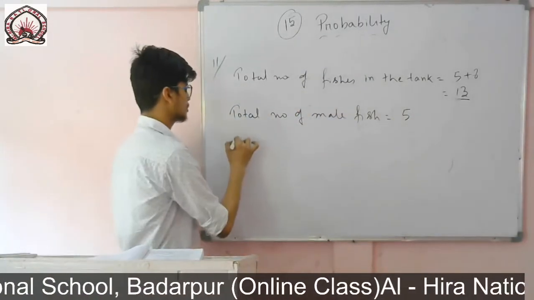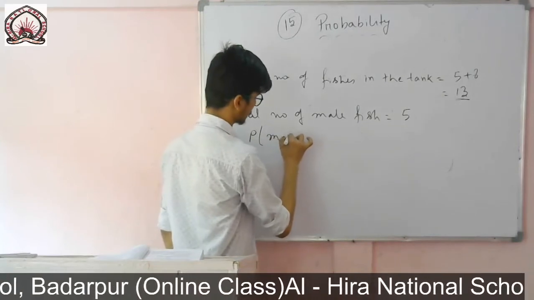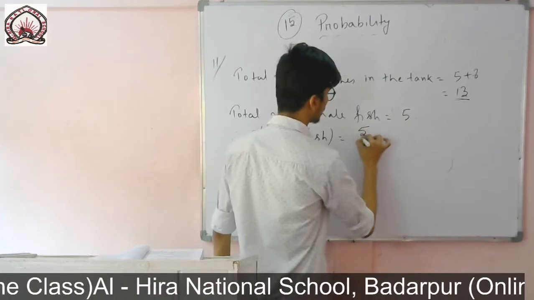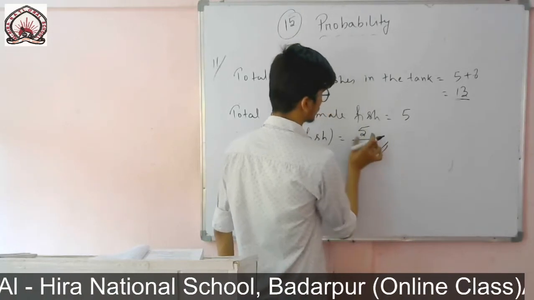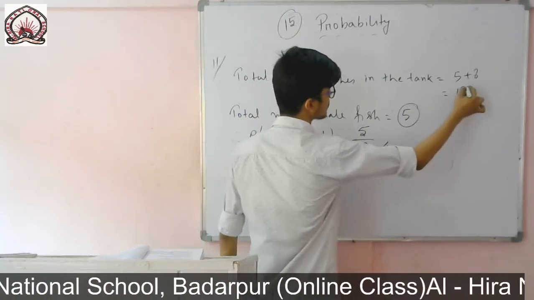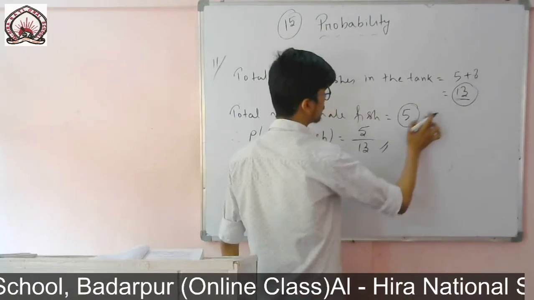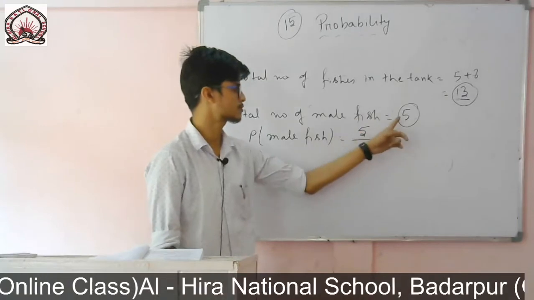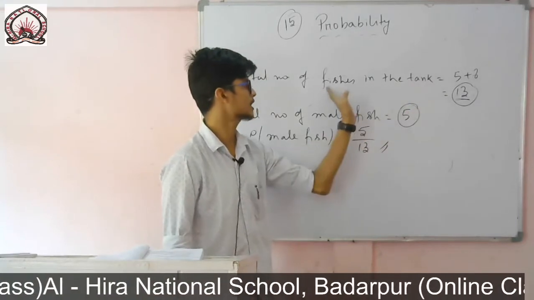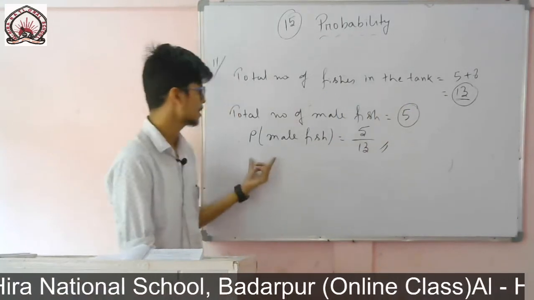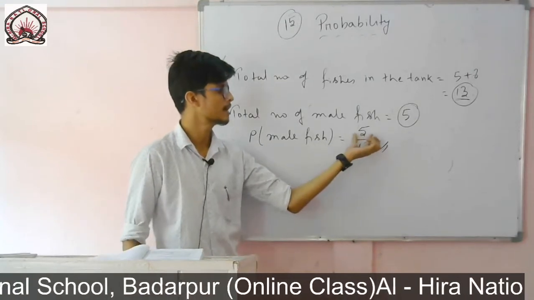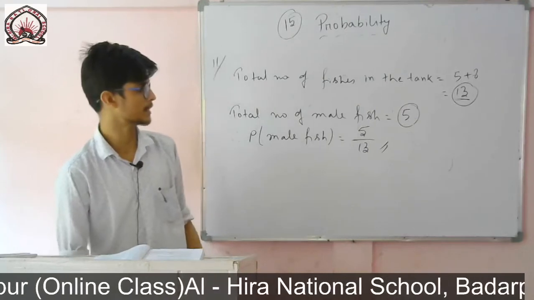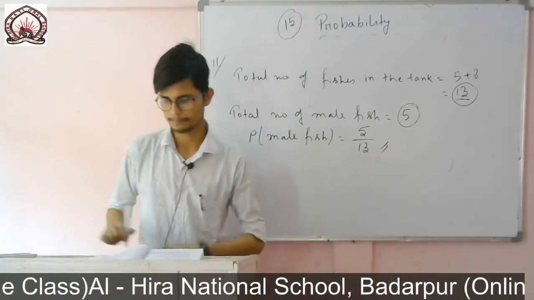Therefore probability of a male fish will be equals to 5 by 13. This is our favorable outcome and this is the total possible outcome. Total number of fishes in the tank is 13. So probability of a male fish will be favorable outcome divided by the total possible outcome.